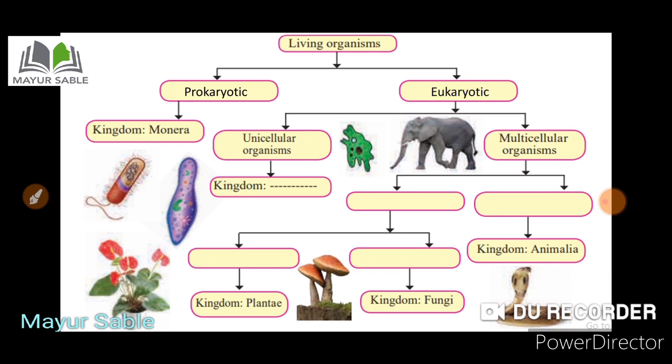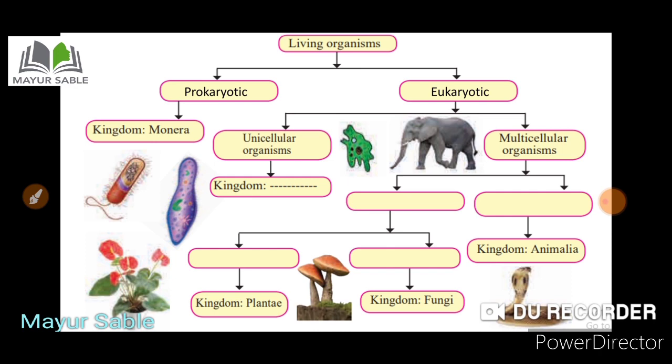And if the cell type is eukaryotic, then the organisms are again classified into two types, the unicellular organism and the multicellular organism. Unicellular organisms are made up of a single cell only, whereas multicellular organisms are made up of multiple cells.